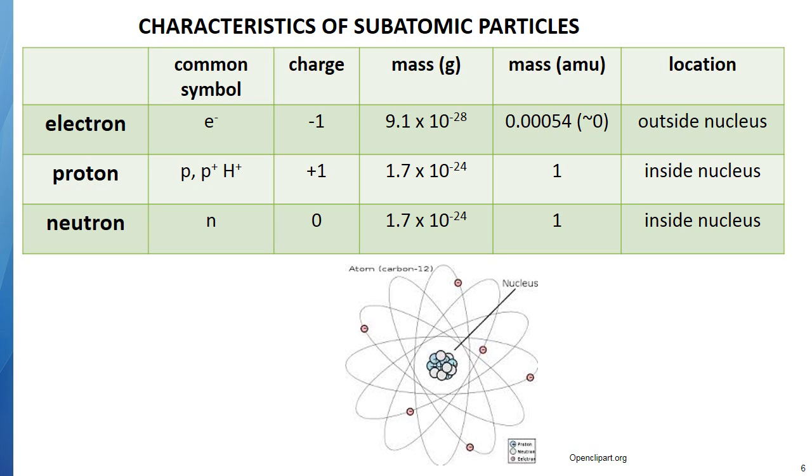You can see the proton uses the symbol P. Sometimes it uses the symbol H+. That'll make more sense later in the semester. Neutron is given the symbol N. Again, the neutron has 0 charge. The proton has +1 charge. The electron has a -1 charge. The mass of the electron is 0, the mass of the proton and neutron are 1, and then of course the electron is outside the nucleus and the other two are inside the nucleus. So this will be a handy chart to go back and review before you take the test.